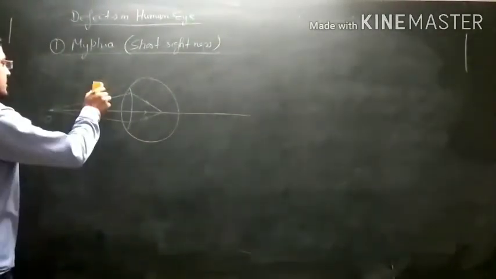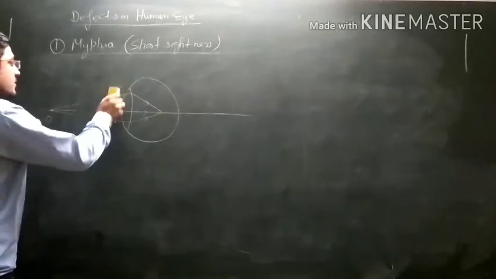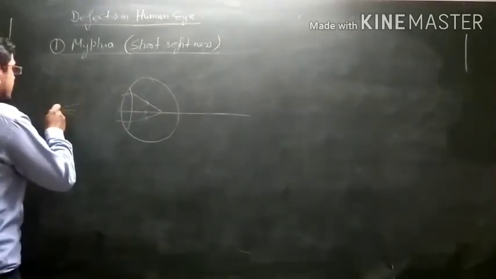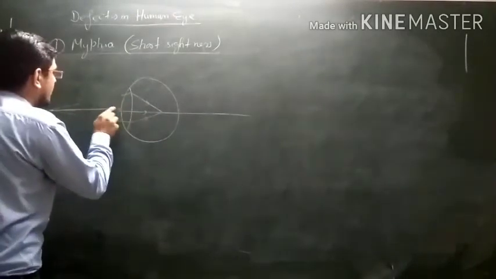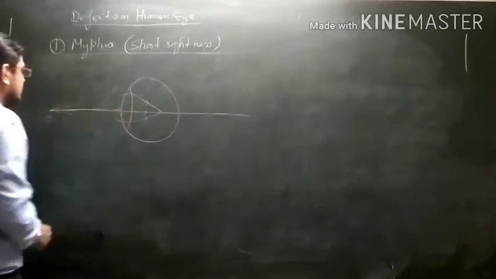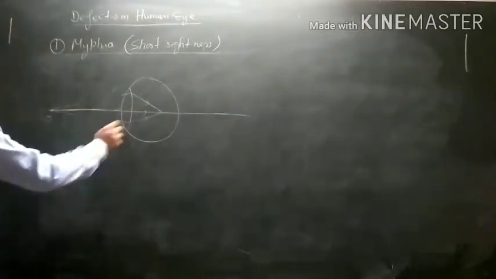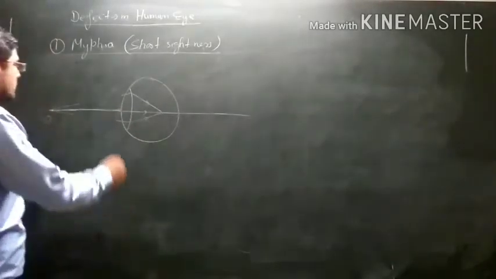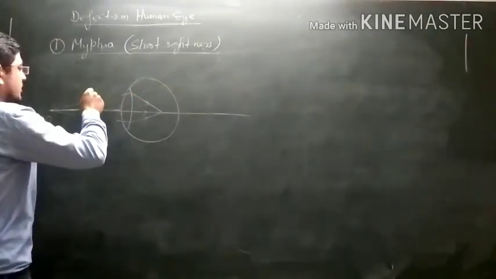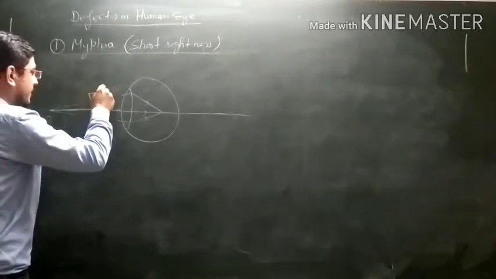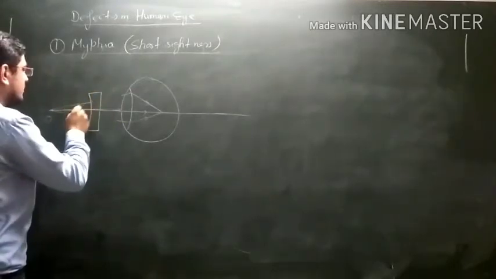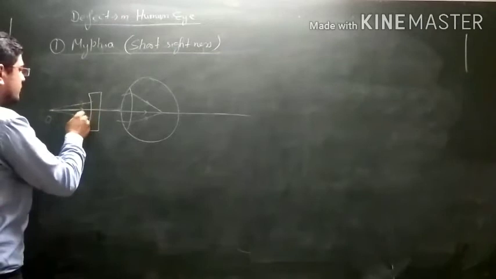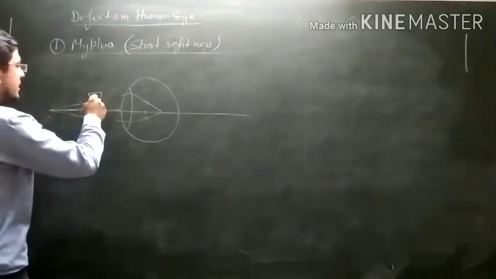We will place a concave lens between eye and object, or we can say, to remove this type of defect, we will place a concave lens in front of our eye. And what will happen? Let us see. When rays of light fall on a concave lens, they are diverged.